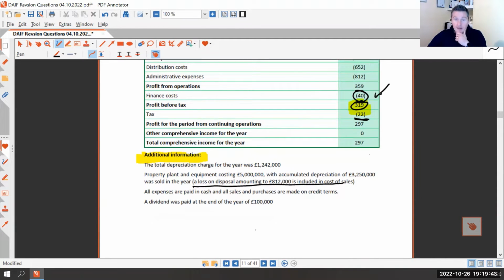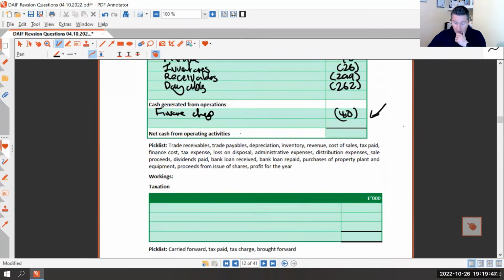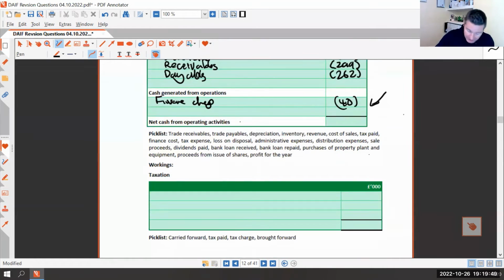So let's see what we've done here. We've got to do our working. So we've got our tax liability. And at the beginning of the year, we owed £18,000.